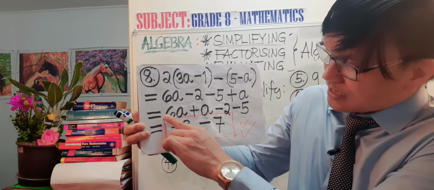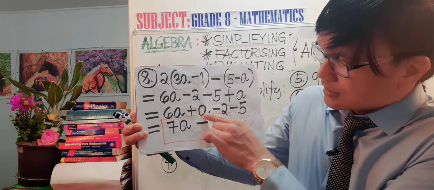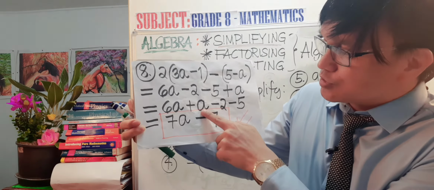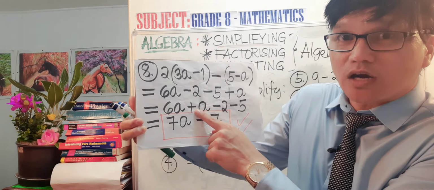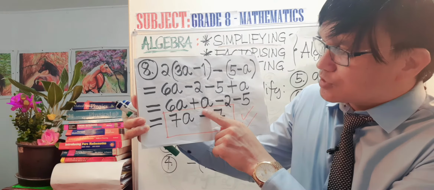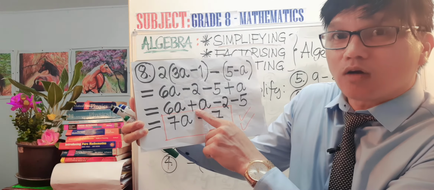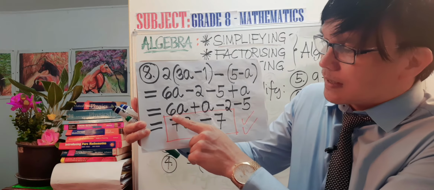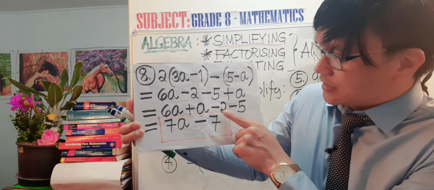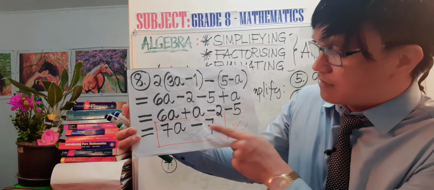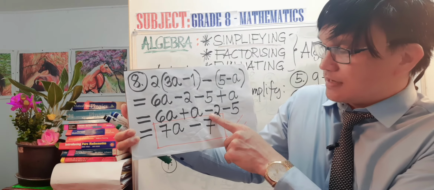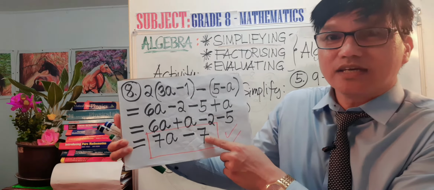So the final answer: remember, a letter that stands alone is understood to have a numerical coefficient of 1. So 6a plus 1a equals 7a. And then negative 2 minus 5 is negative 7. That is our rule of directed numbers or integers.